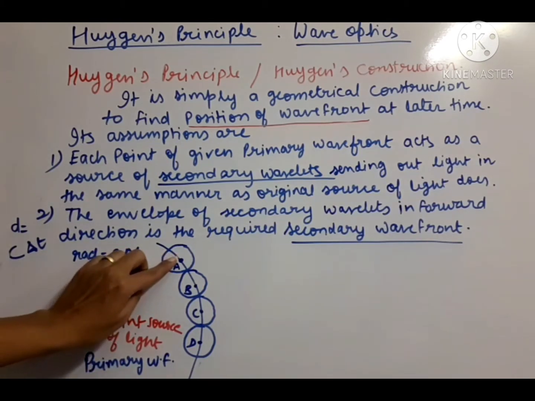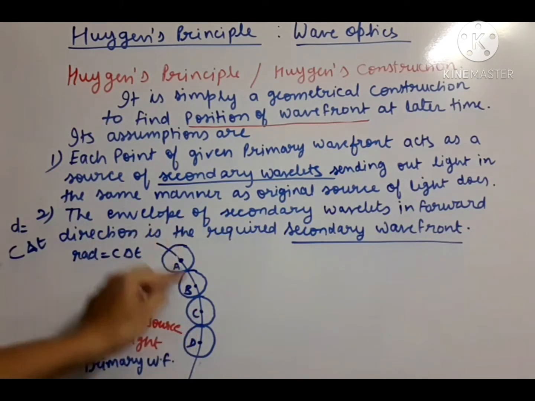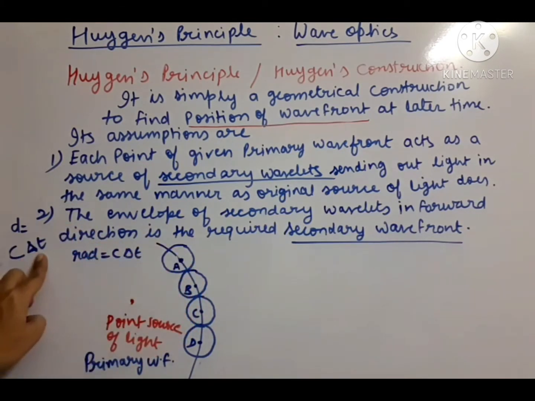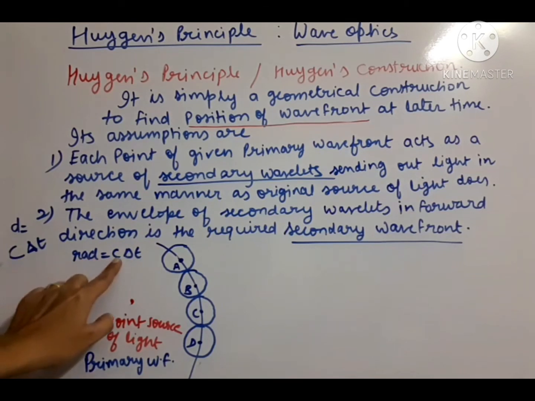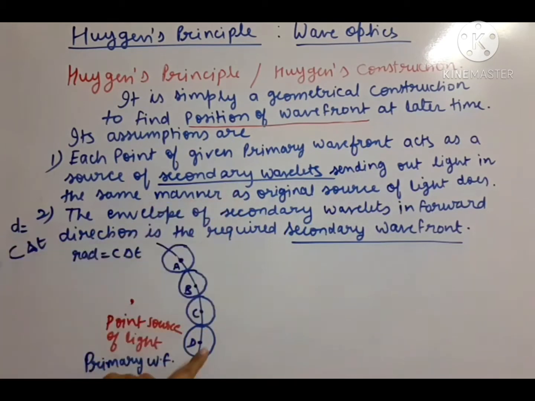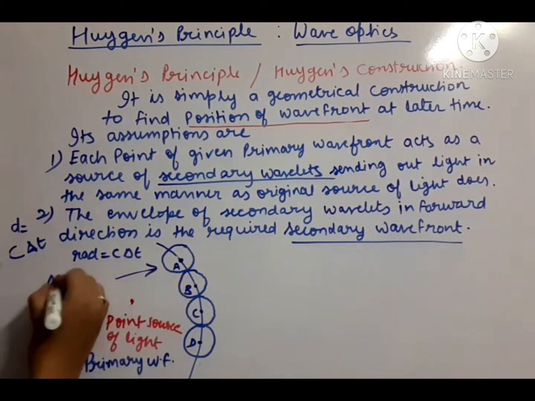So you must have understood what we are saying here. From the A, B, C, D point sources, the light is traveling in each direction, and it will cover c delta t distance in delta t time. So making this the radius, we draw circles. These circles which we have drawn are called what? Secondary wavelets. This is the new term for you. I am writing the name: secondary wavelets.